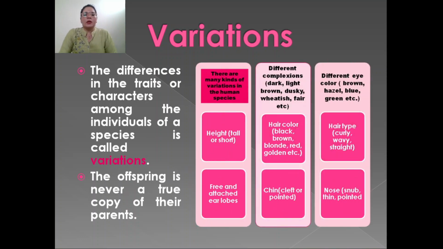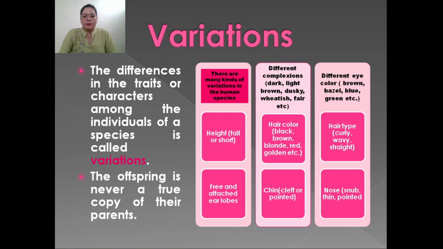There are many kinds of variations in the human species. For example, different complexion: dark, light, brown, dusky, whitish, fair, and many more. Also different eye color: brown, hazel, blue, green, etc. Height, tall or short. Hair color: black, brown, blonde, red.